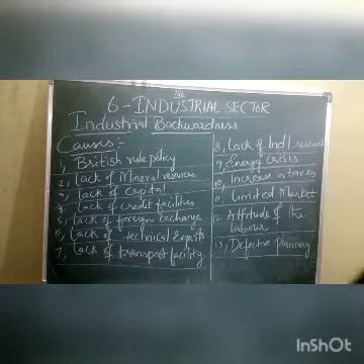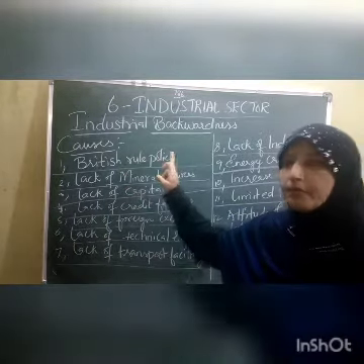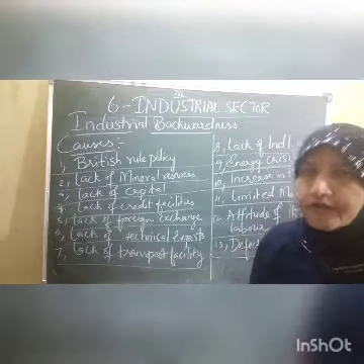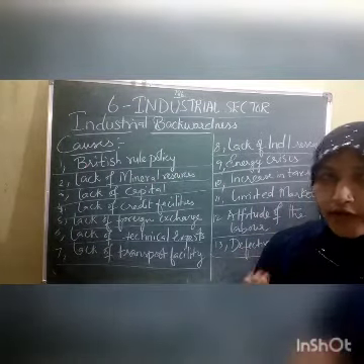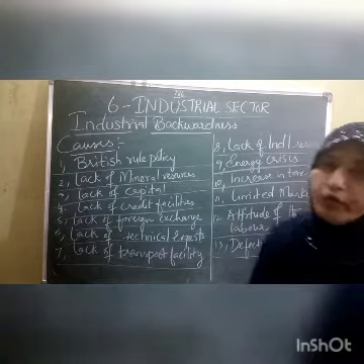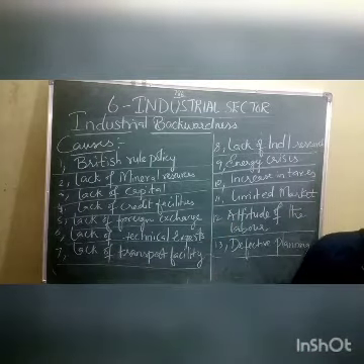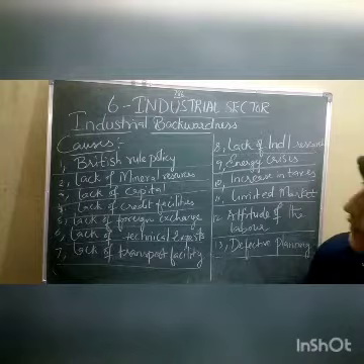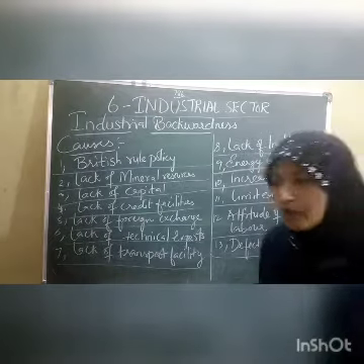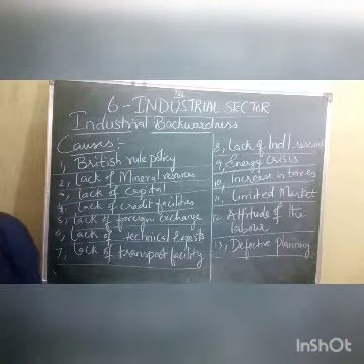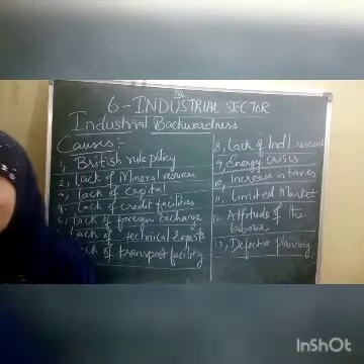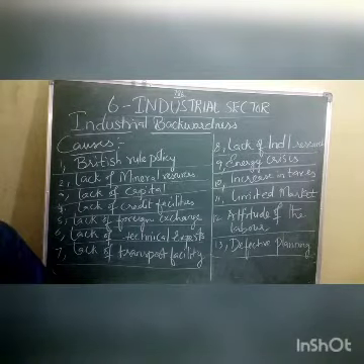The first one is about British rule policy. Children, this is a very important 10 marks question for you. Listen to it carefully. British rule policy. As we all know, the Britishers ruled our country for nearly 200 years. And in these 200 years, children, they completely exploited our resources.